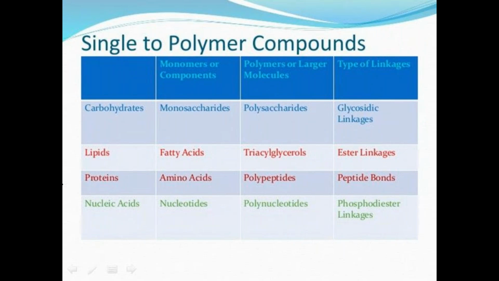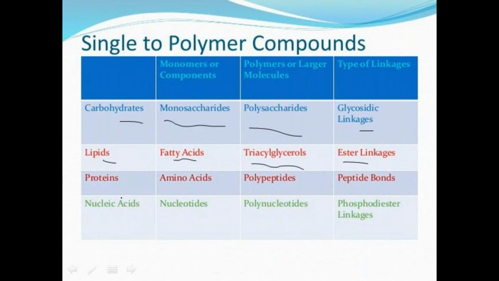Okay, and here we discussed different biomolecules, and what are the polymers? In carbohydrates, the monomeric units are monosaccharides, and polymeric units are called polysaccharides. The type of linkage present is glycosidic linkage. Coming to the lipids, fatty acids are the monomeric units, whereas the polymers are called triacylglycerol, and the type of linkage present is ester linkage.